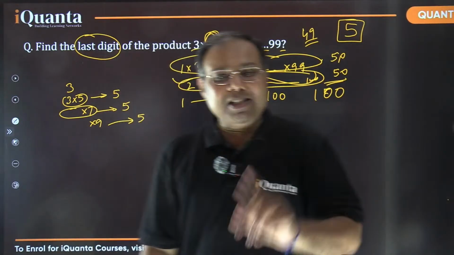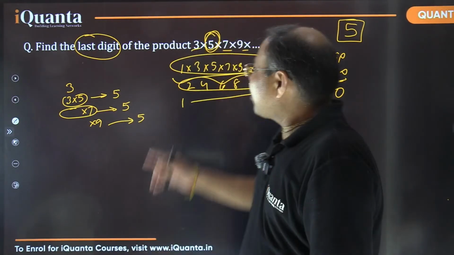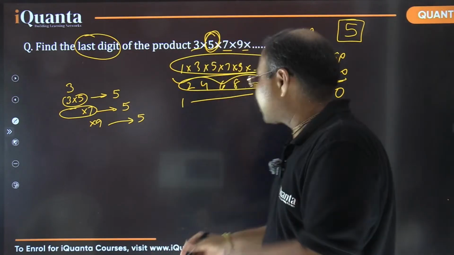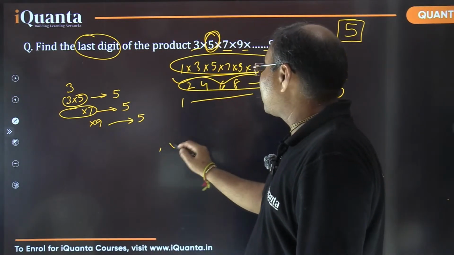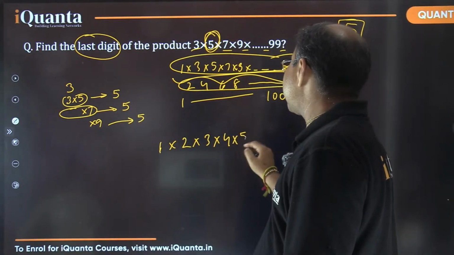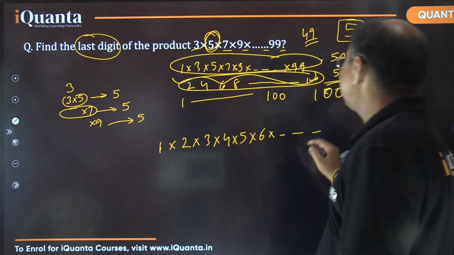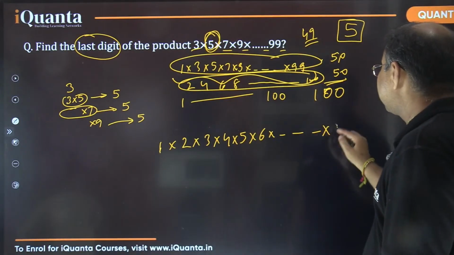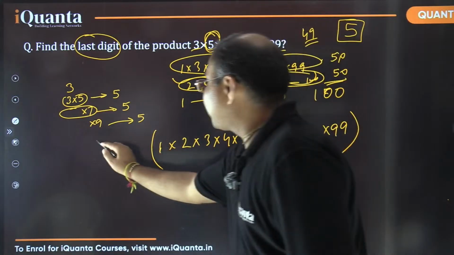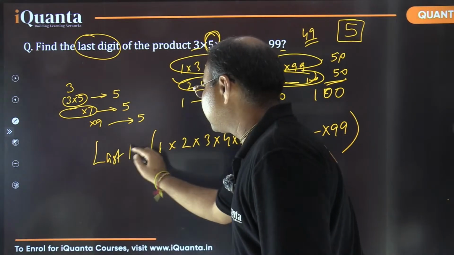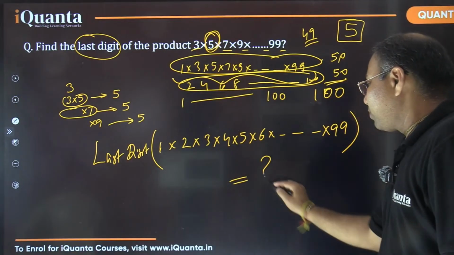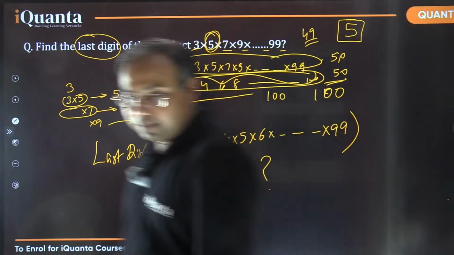Okay. I'm extending this question now. If it had not been only the product of odd numbers, if I ask you the product of all numbers, all numbers 1, 2, 3, 4, 5, 6, and so on up to maybe 99 only, now the same question: can you tell me the last digit of this product? Answer fast, please. What will be the last digit of this product? Fast.